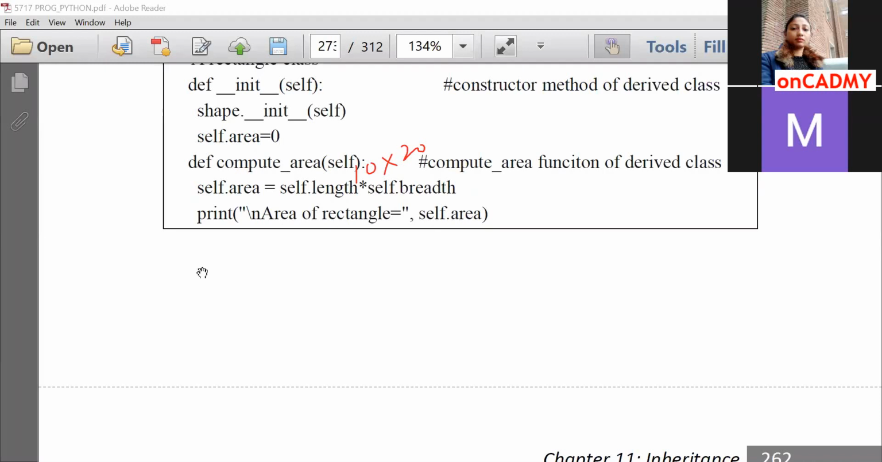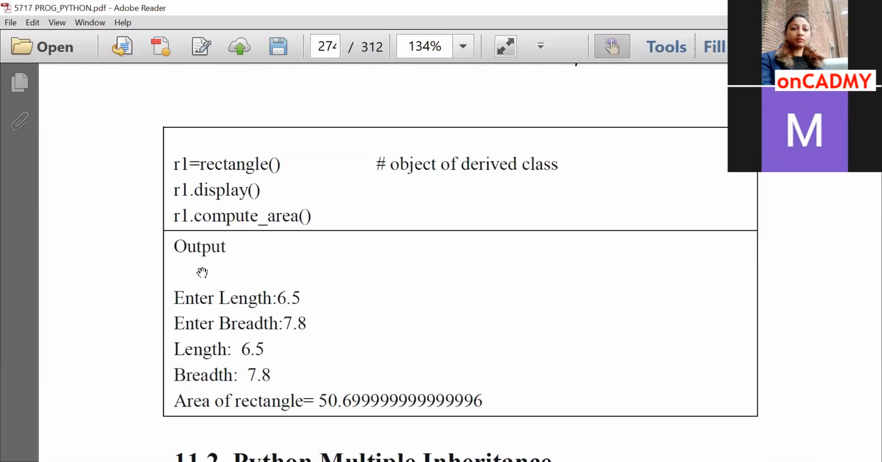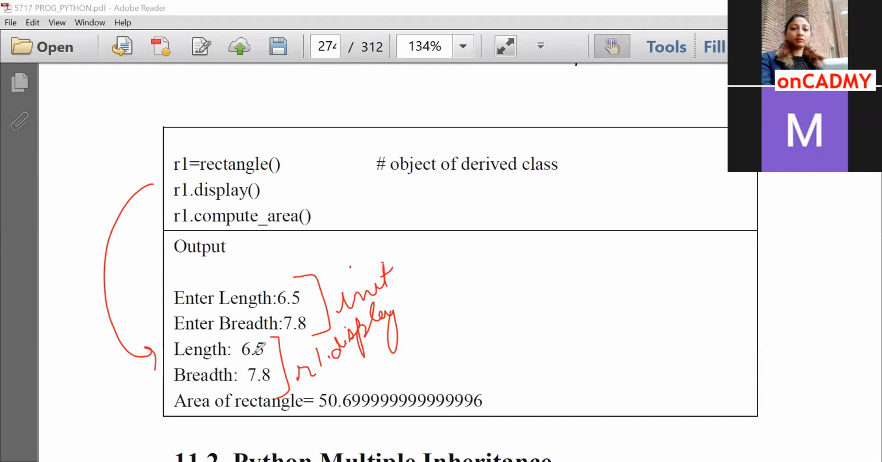So let's see the output once. Then you will understand the entire concept. This is the output. Initially, by calling the __init__ method, the input of length and breadth was taken. Then by calling r1.display, these two statements are displayed. And at the end, by calling r1.compute_area, the area of the rectangle is displayed. Fine. So this is how we can perform single inheritance in Python. I hope you understand the concept.